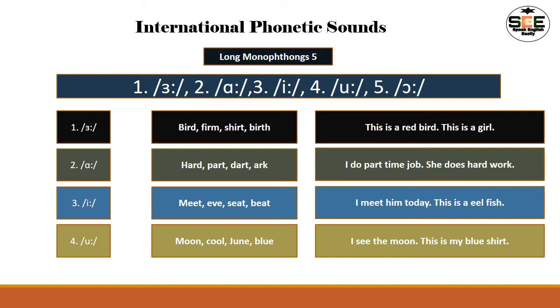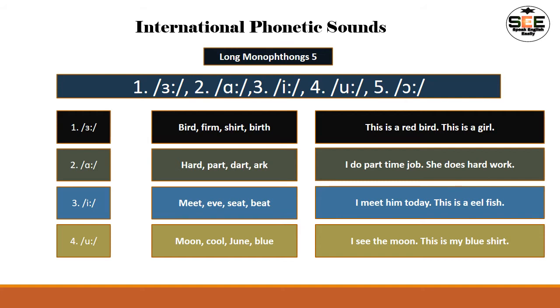And number 5, last, it is long o sound, o, right? So already we learned about the short monophthongs in the previous video, and now here it is long monophthongs, right? So let's see with words and sentences so that we can easily understand it.